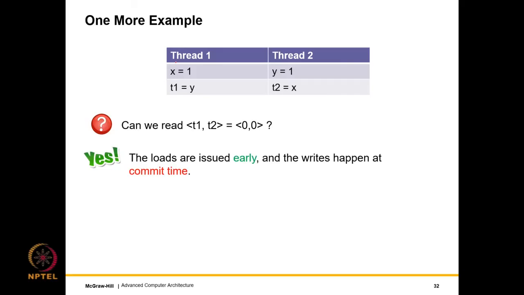And incidentally, you can write this piece of code in OpenMP or pthreads, and I invite you to run it on an ARM or x86 machine. The normal standard way is that you write this piece of code and run it a million times and just record the outcomes. I claim that you will see this outcome. The question is why?